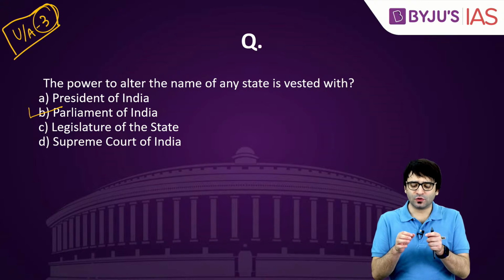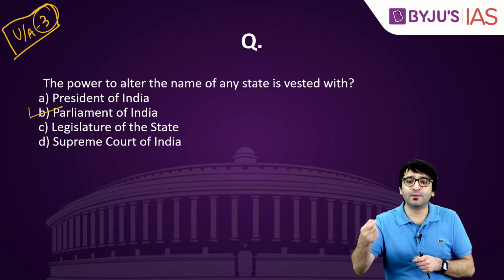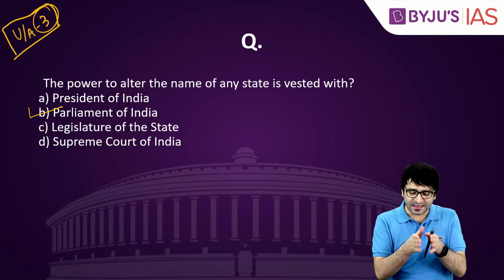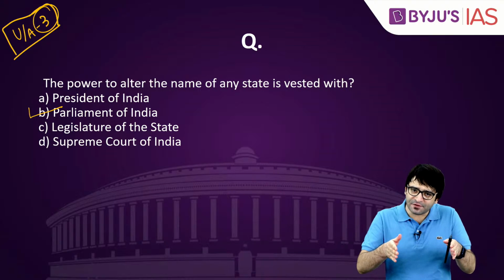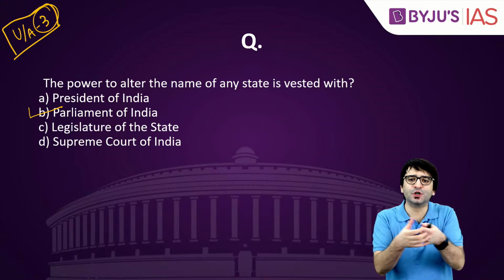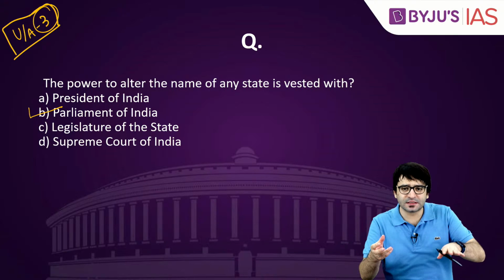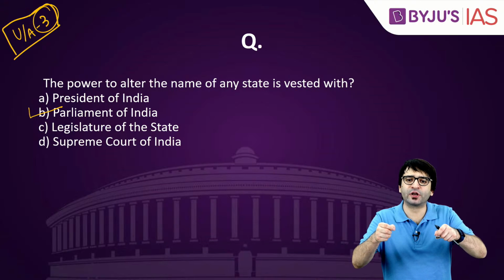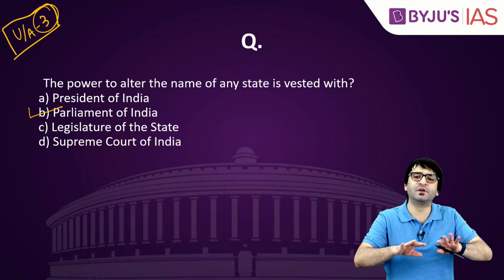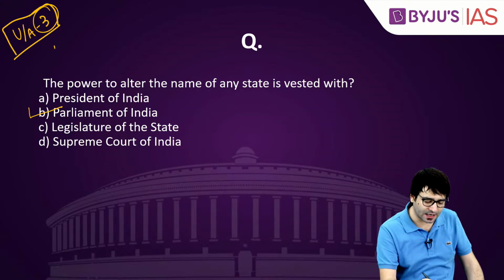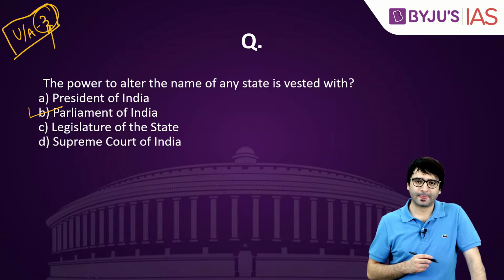What can Parliament do? Parliament can change the name of a state. Parliament can divide a state. Parliament can bifurcate a state. Parliament can merge two or more states. Parliament can increase the area of a state, decrease the area of a state, alter the boundaries of the state. All these are powers available with Parliament under Article 3 of the Constitution.